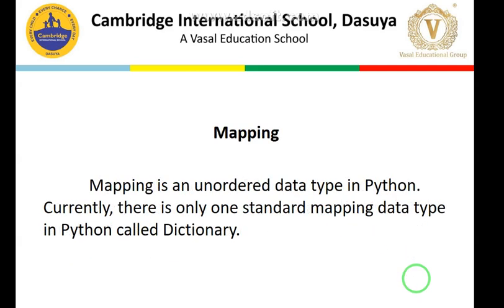Then moving forward, we covered mapping. The earlier data types we covered, list and then tuples, are ordered. Mapping is an unordered data type in Python. Currently there is only one standard mapping data type in Python, called dictionary.